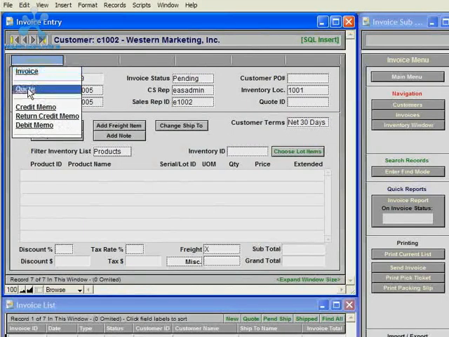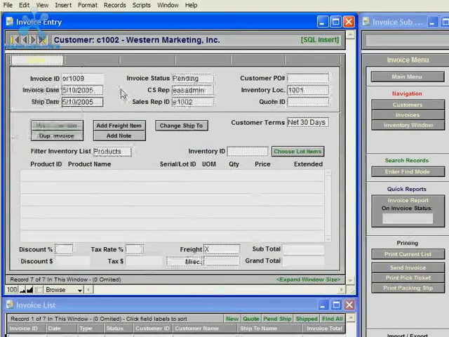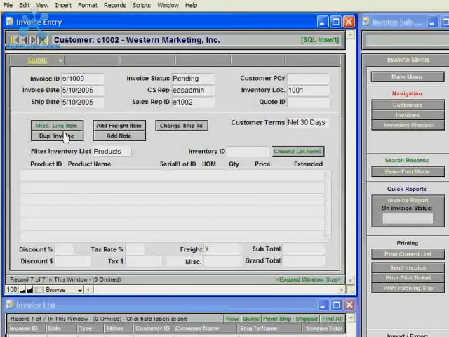So for instance, if I change the type of this record in the Invoices module to quote, then you'd do all the same basic data entry. You'd add line items that would go on the invoice, and you'd add quantities and prices. And this just could be held for the customer as a quote.